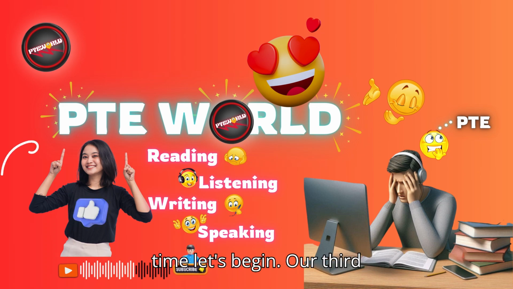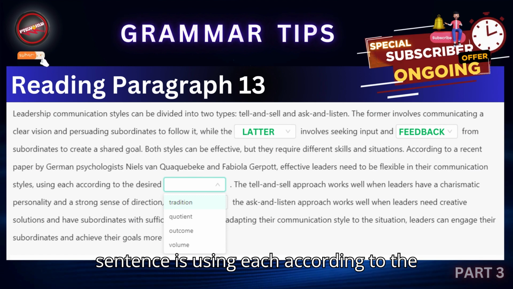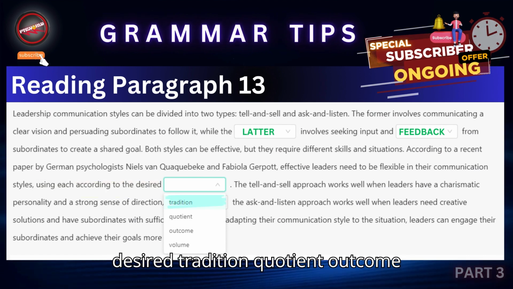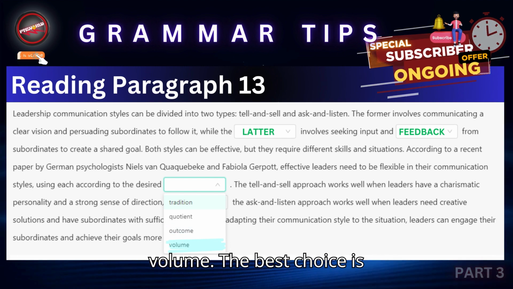Today, we will go through the next blank of the paragraph, so without wasting any more time, let's begin. Our third sentence is, "Using each according to the desired blank." The options are: tradition, quotient, outcome, volume.